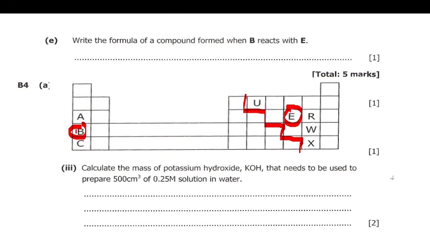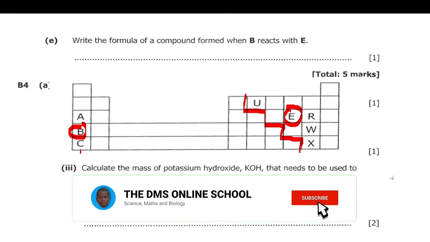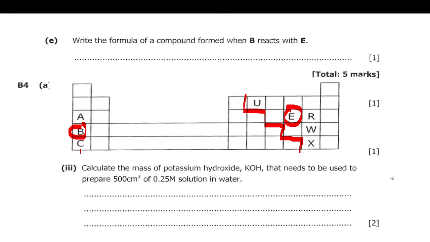Now, how do we know the electrons that an atom will gain or lose? We use 8. Since this one is in group 1, it will lose its electrons, because the rule is that the fewer electrons you have in the outermost shell, the more easily the atom can lose those electrons.